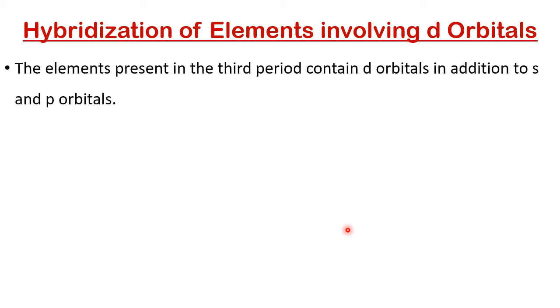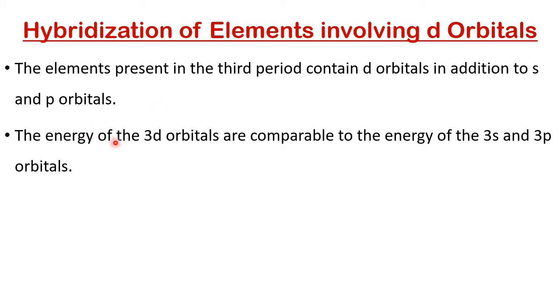The elements present in the third period contain d orbitals in addition to s and p. The energy of the 3d orbitals is comparable to the energy of the 3s and 3p orbitals because they belong to the same principal quantum number, n equal to 3.